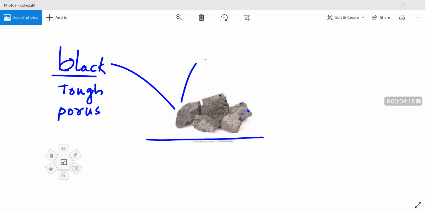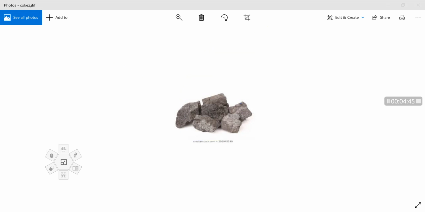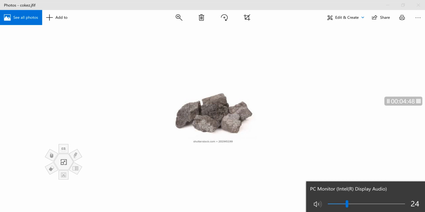Next property, it is a pure form of carbon. Coke is a pure form of carbon. That means we can use this coke in combustion. So coke is a good fuel for combustion.